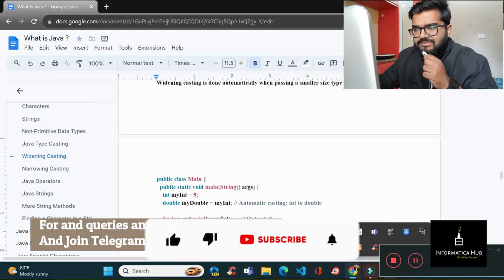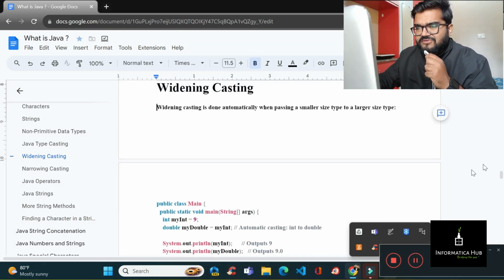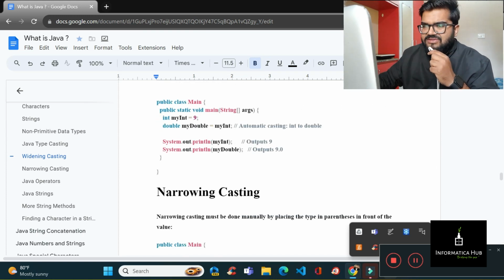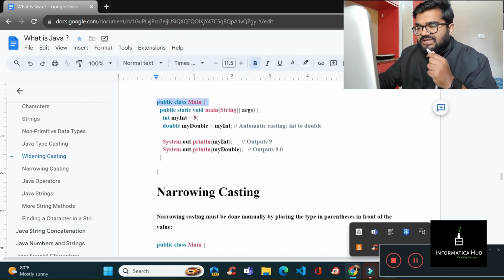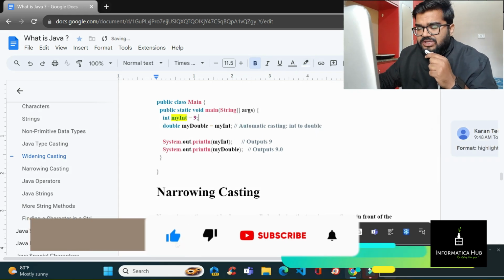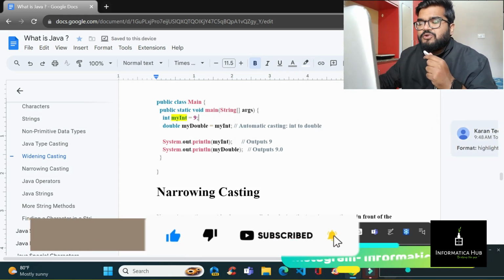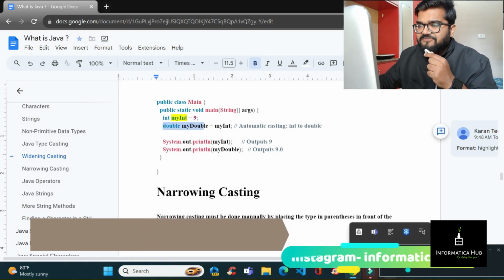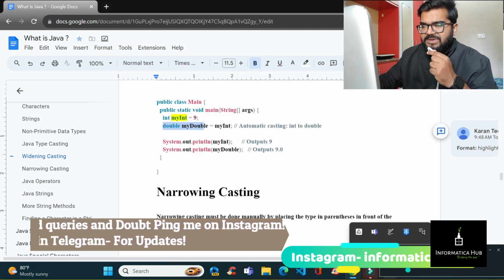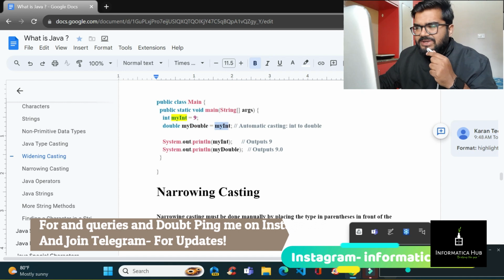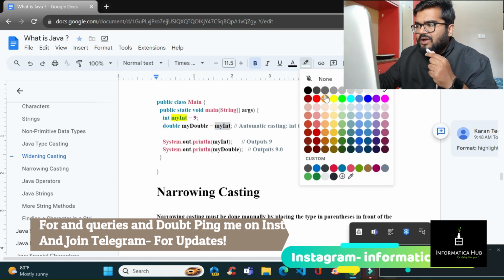Like you can see over here, what is happening in widening casting. Just have a look. As you know, any Java code is written inside a class, as I mentioned in the previous video. After that, in the main function, an int is defined and the variable name is myInt. Now what is happening over here? myInt is a variable name. Now myDouble is widening, because it is moving from a smaller to a higher type. So you can see that int is getting converted into a double, and over here you can see that myInt is assigned to myDouble.